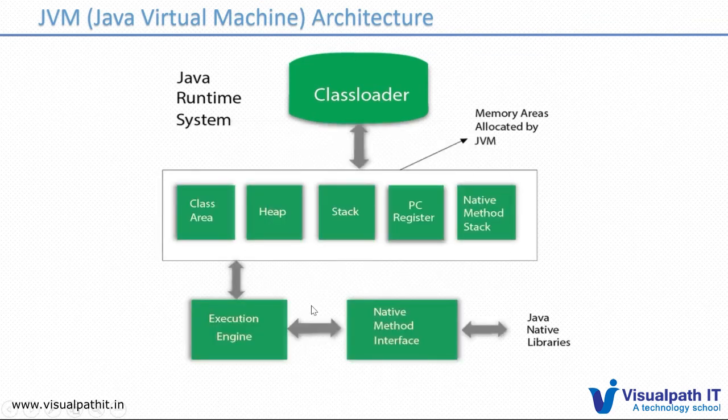Once the memory allocation is happening, or once the bytecode verification is done, everything is combined with native. If you are writing some code and using native method calls like System.out.println, we have all the code combined together, and it comes to the execution engine. The execution engine will execute the code and return the output.